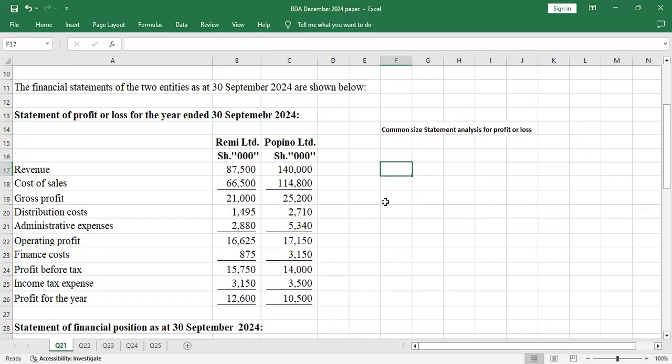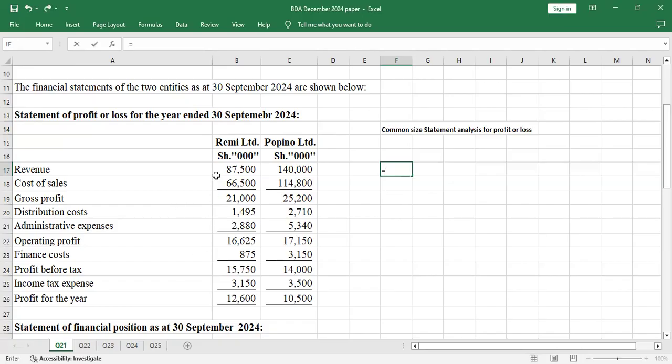I told you that when you are doing a common size statement for profit or loss, the base is always the revenue. So the revenue will serve as the base. This is a vertical analysis. So we'll do it for Remy, then we do it for Pupino Limited. I'll start with Remy.